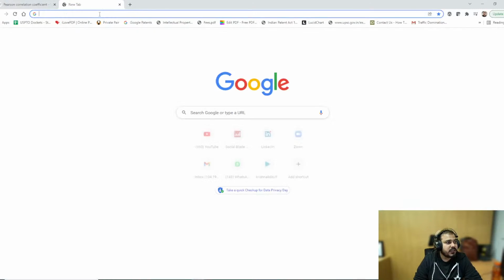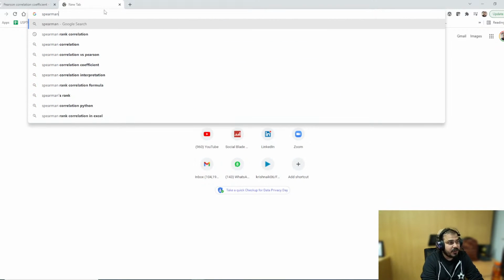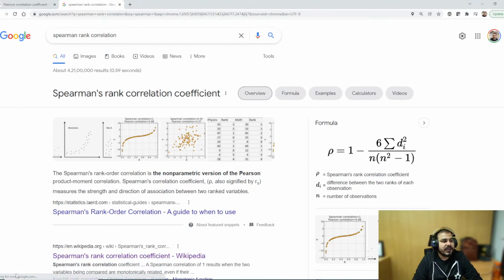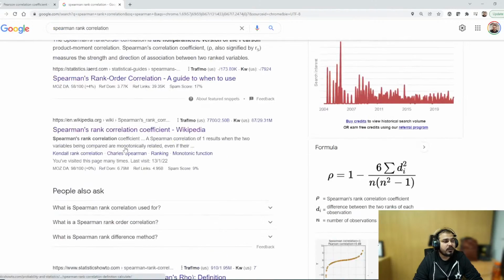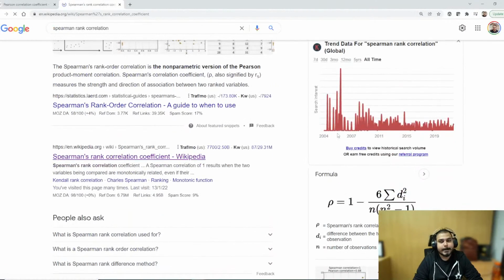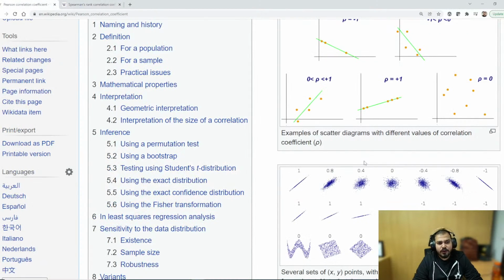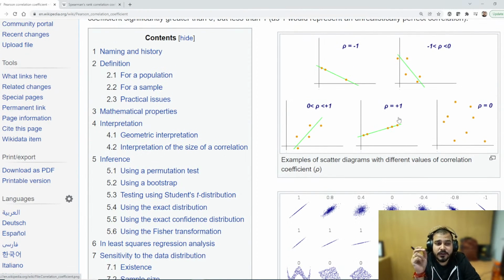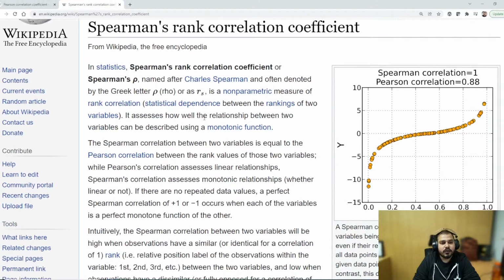Okay. Let me search for one more thing, something called Spearman rank correlation. Now you'll understand why we specifically use Spearman rank correlation also. So I'll go to Wikipedia. I hope everybody understood the Pearson correlation coefficient. Here, one thing you have to identify: it captures the linear properties well. When the line is linear, obviously it will give you 1. Even though the distribution is like this, it will try to create a linear line and it will tell you the value. Now let's go to Spearman rank correlation.